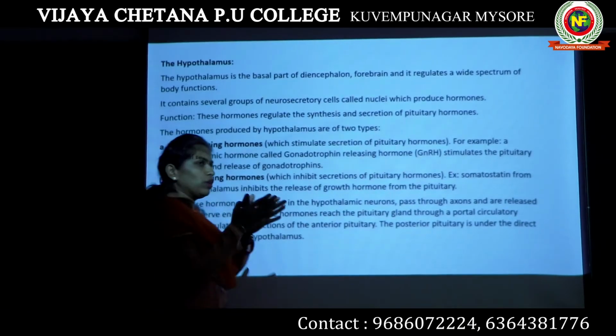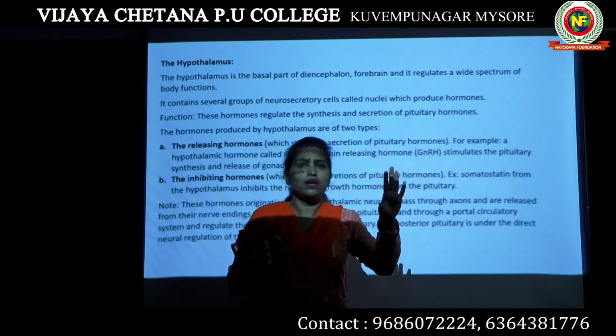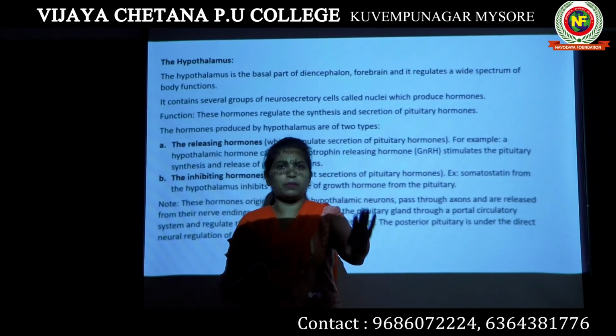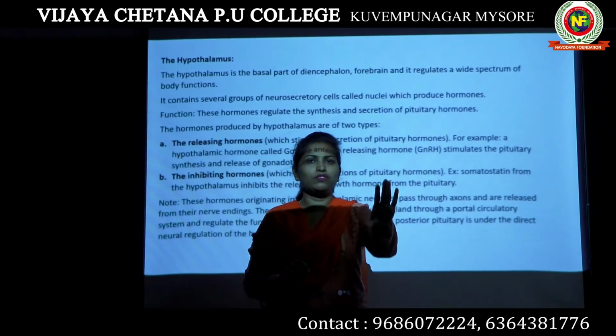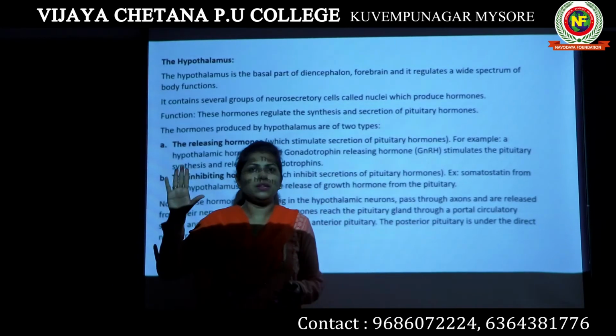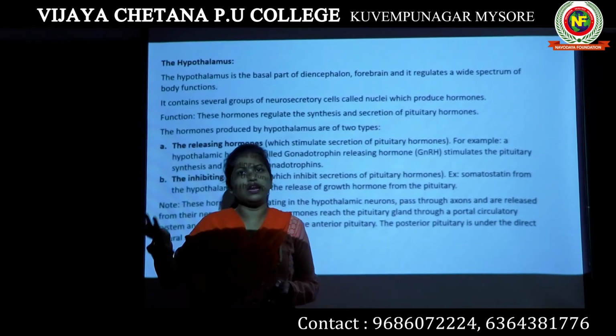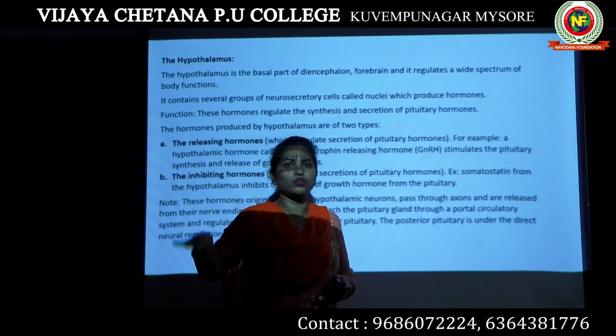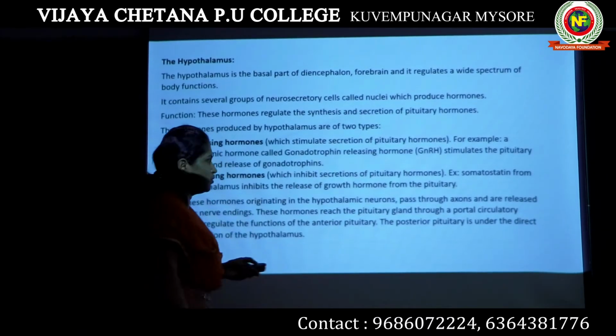So there are two different types of hypothalamic hormones: releasing hormones and inhibiting hormones. When the releasing hormones are produced by the hypothalamus, they go to the pituitary gland and allow the release of pituitary hormones. When the hypothalamus produces the inhibiting hormone, it goes to the pituitary gland and inhibits or stops the release of pituitary hormones.